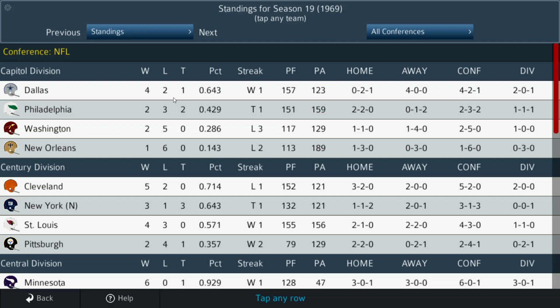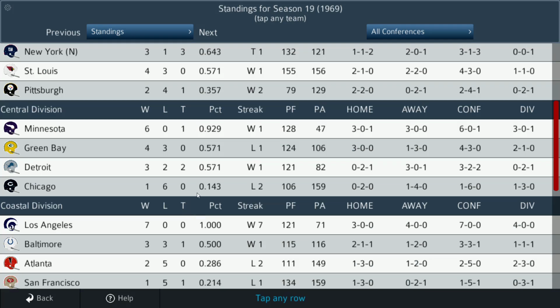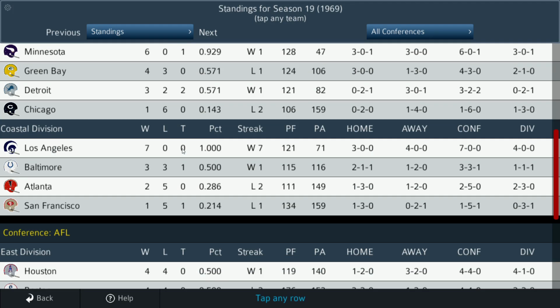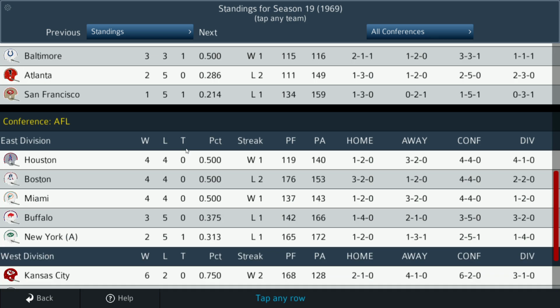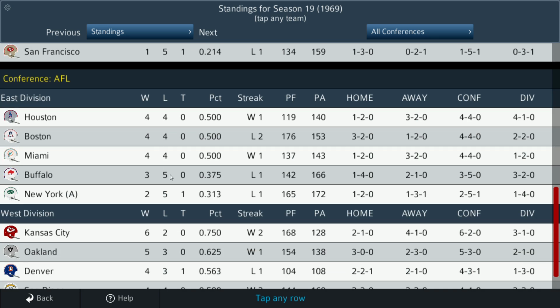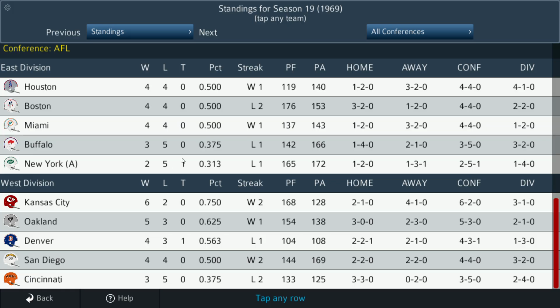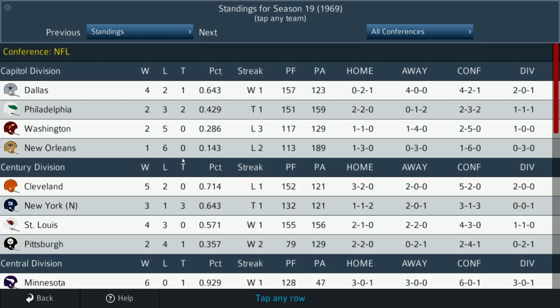So we've got 7 games. So Dallas is halfway through their schedule. Philadelphia is not yet halfway through theirs, I don't believe. Oh, no, they are. That's 7. All right. Not very good at math. 7, 7, 7, 7. I think that's everything. I think everyone's got 7 games. They play 14 total, so in the AFL they should have 8 because they started a week early. Okay. All right, so we're at the halfway point, so that pretty much finishes up.